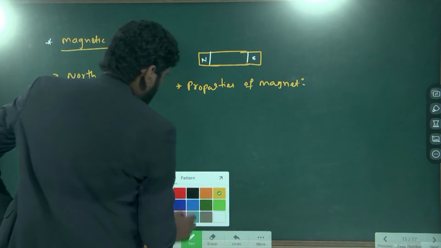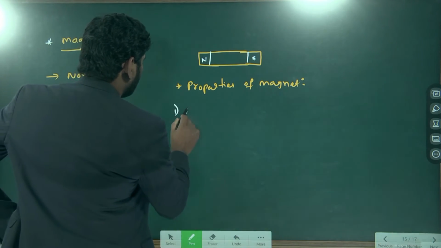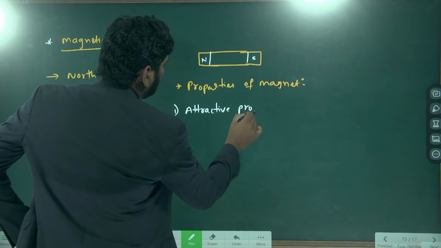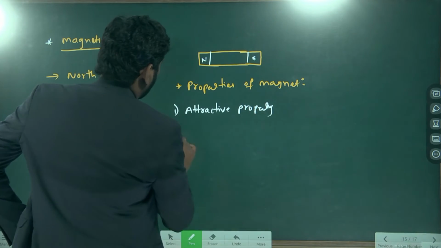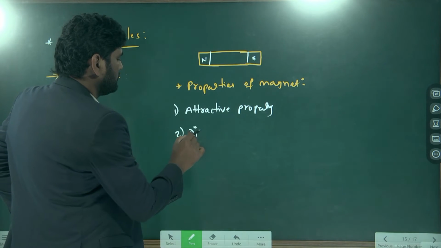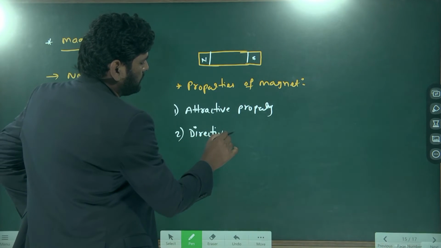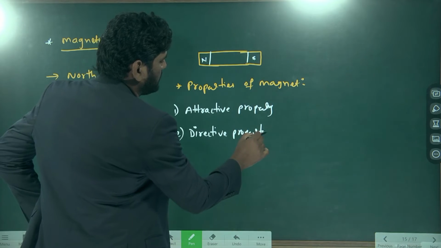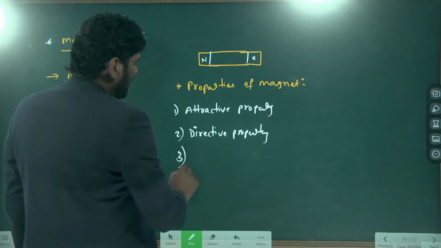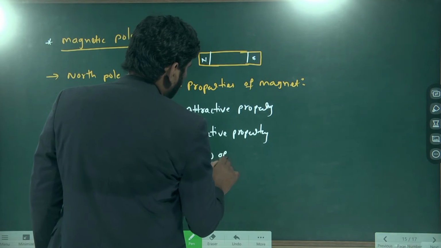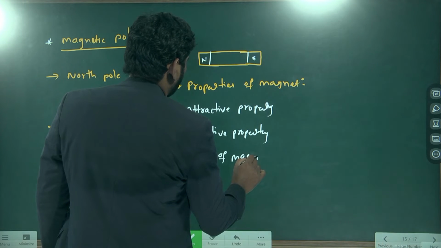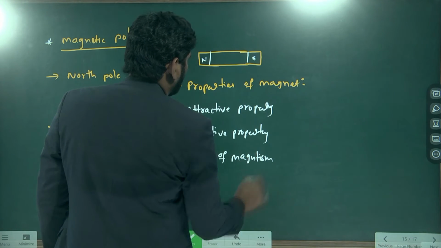The second property is the directive property, and the third property is the law of magnetism.